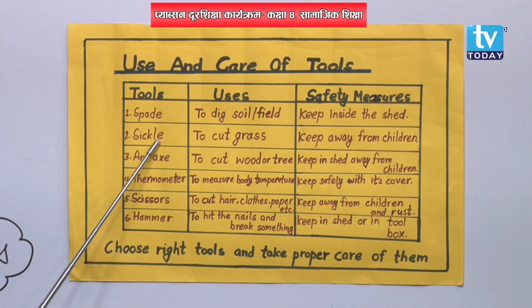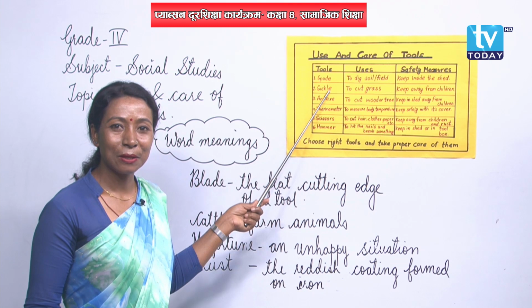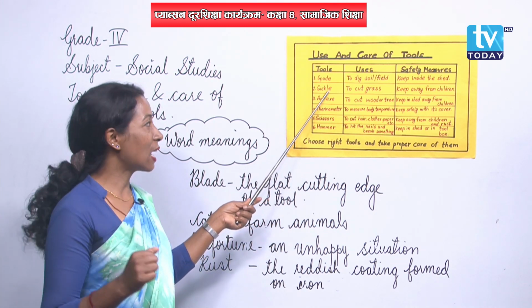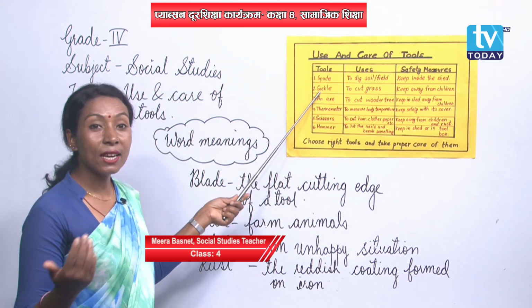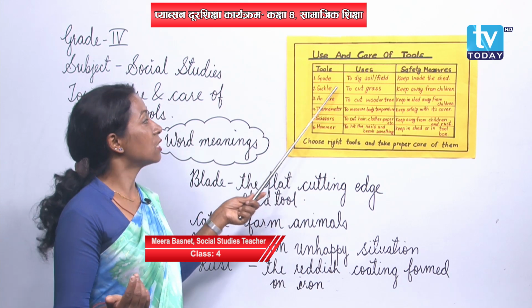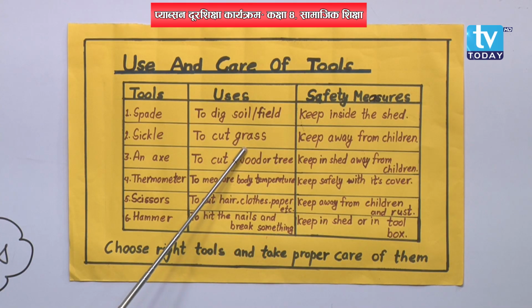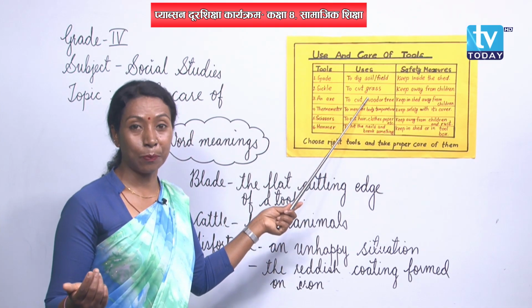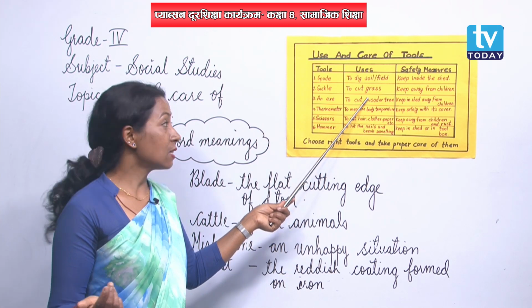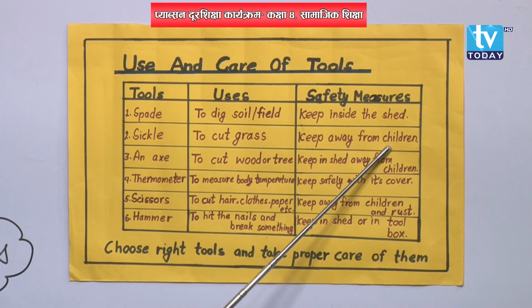S-I-C-K-L-E, sickle. Have you seen it? Yes, you might have seen it, okay. Your mother may know it. Yes, then why is a sickle used? Sickle is used to cut grass. Okay, not only grass, it can also be used for other cutting purposes, but especially sickle is used for cutting grass. Yes, and where to keep it? How to keep it?